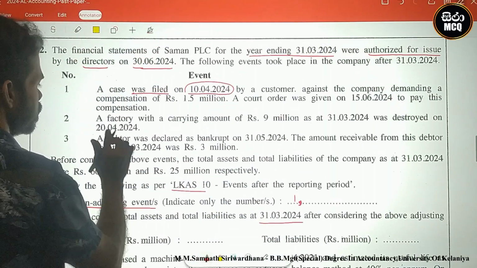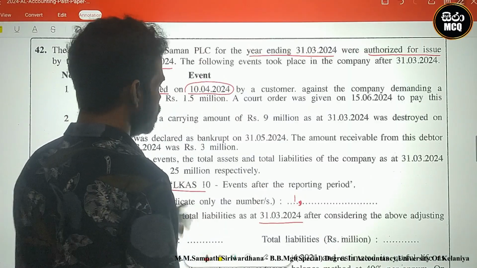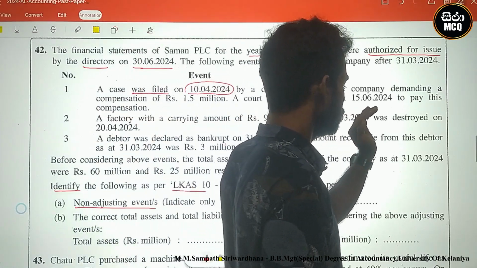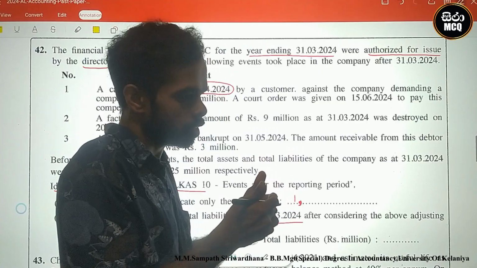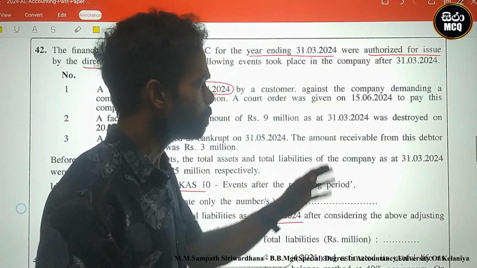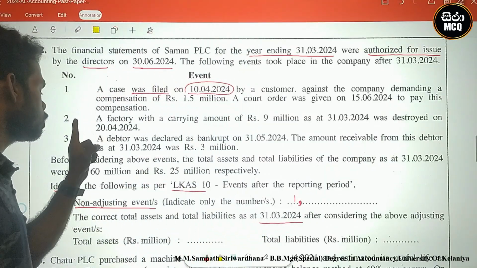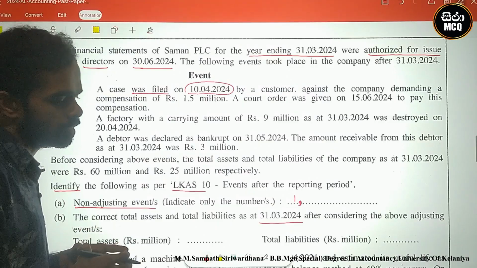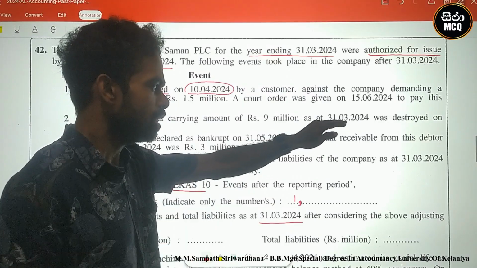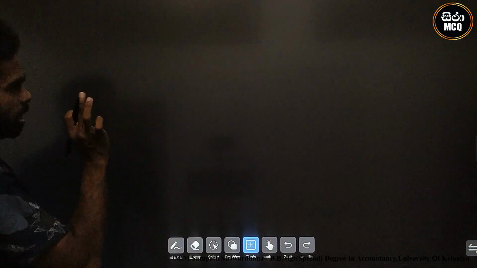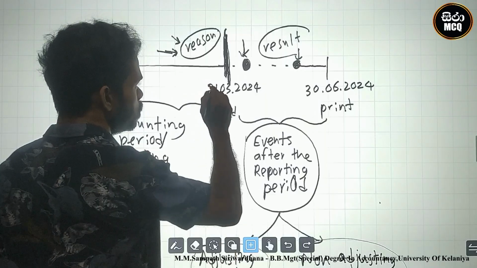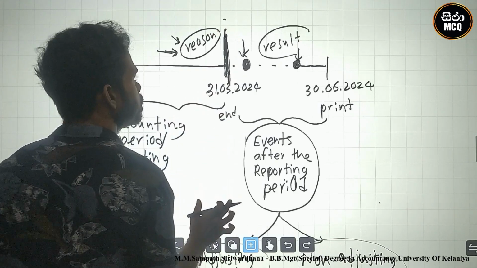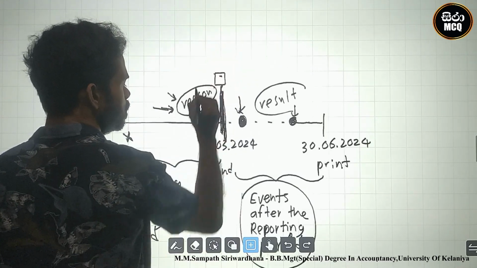Okay, next one, look here. A factory with a carrying amount of 9 million as at 31st March 2024. There is an asset in the company at the closing date. It was destroyed on 20th April 2024. This asset was there on 31st March 2024, so we can identify it.